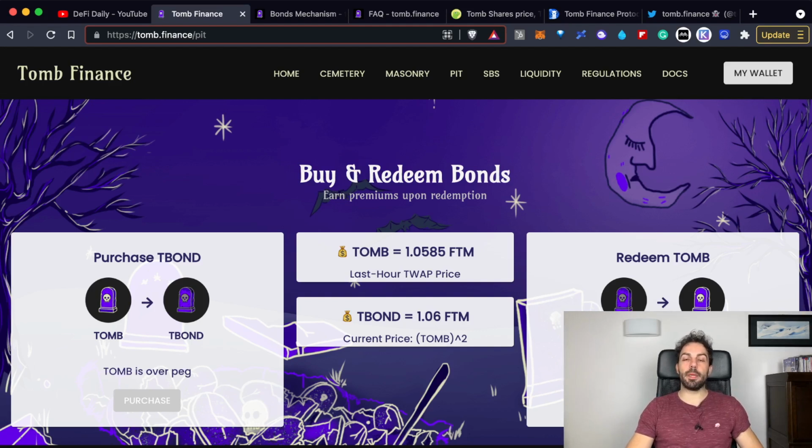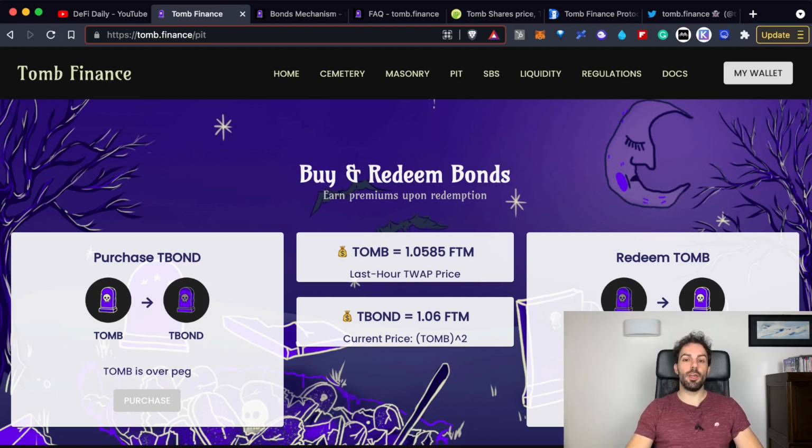The reason why people would be incentivized to purchase some TBOND is that you will be able to redeem them only when the TOMB price is able to reach again at least the price of 1.01 FTM.